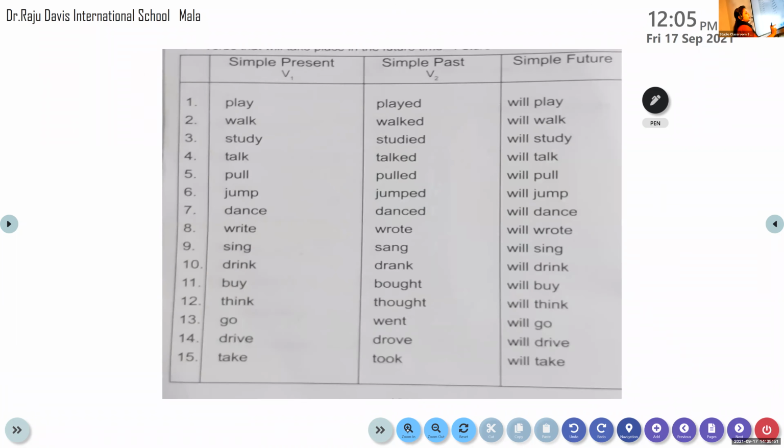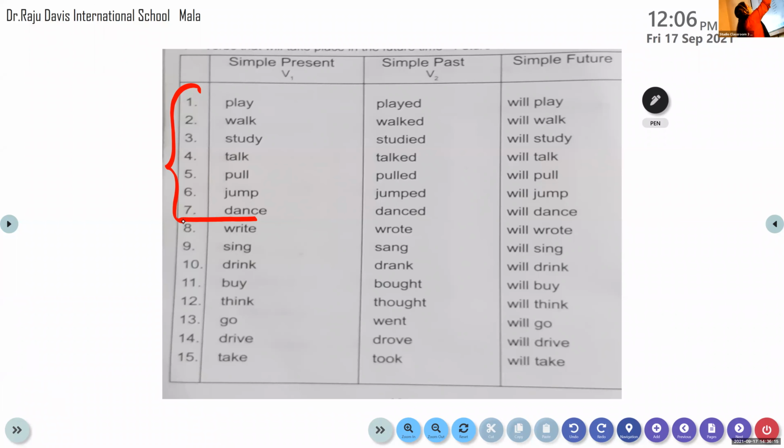All of you, please have a look at it. This is a table which is given on page number 16. So we have already learned certain words. I've told you these verbs, all of you please listen very carefully.